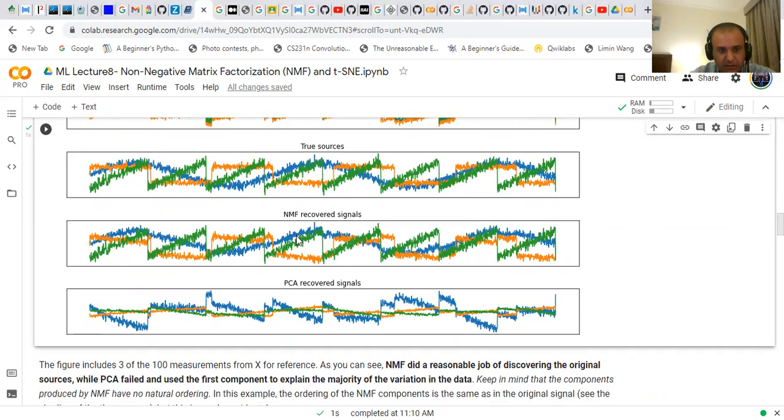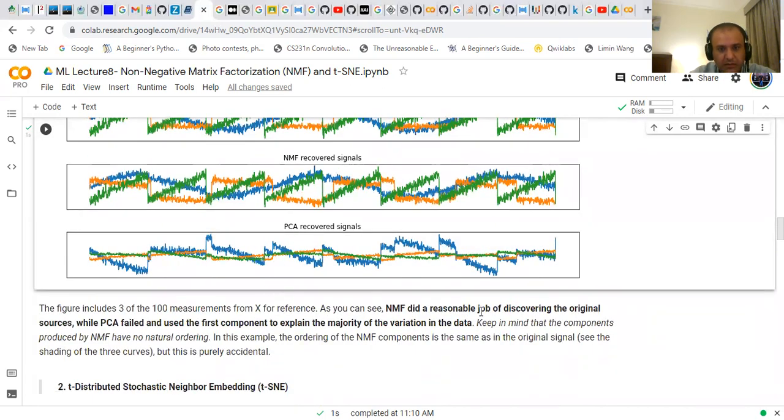As we can see, NMF did a reasonable job discovering the original sources, while PCA failed and used the first component to explain the majority of the variation in the data, this blue one. Keep in mind that the components produced by NMF have no natural ordering. In this example, the ordering of NMF is the same as the original signal.